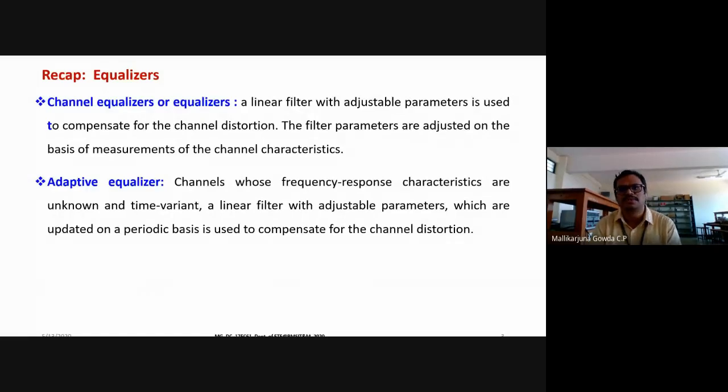Okay, I will take a few minutes to revise what I taught in the previous class. Before that, let me ask you, have you solved the problem I shared yesterday about the 5-tap equalizer design? At least, have you tried how you get that X matrix? I don't think you have tried, right? I took one example with the 3-tap equalizer, where I gave the values of x0, x1 and x minus 1, and said other values are 0.